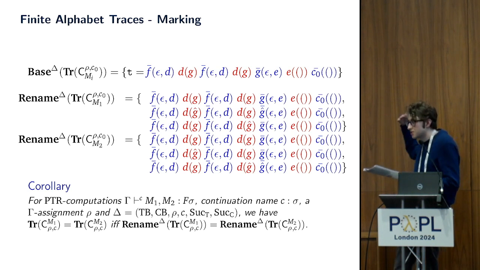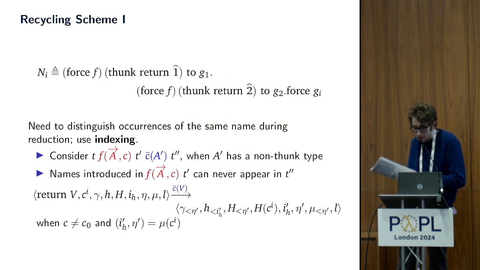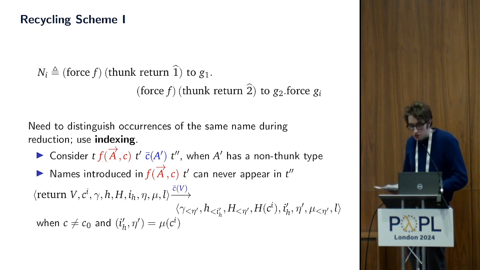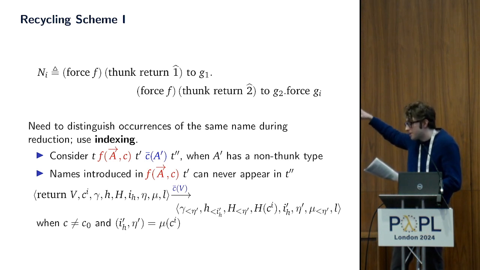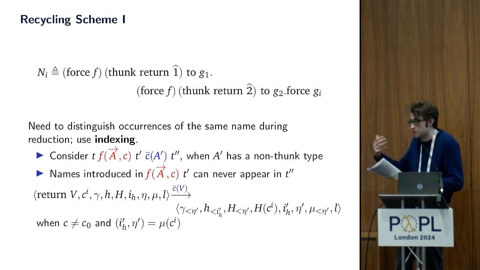So the point of this is that we then recover our full abstraction for a particular fragment that we're going to define. So we still actually face an issue with generating these traces. One way this arises is if we consider the following two terms where we have two thunks with different behaviors that are given the same name by the name scheme. So in this case, the one returning 1 and the one returning 2. We will somehow need to distinguish between the two occurrences of the name inside the LTS when we're storing these thunks into gamma.